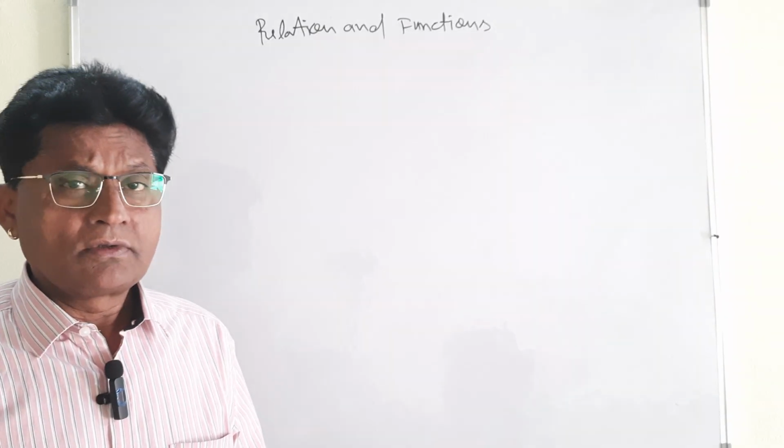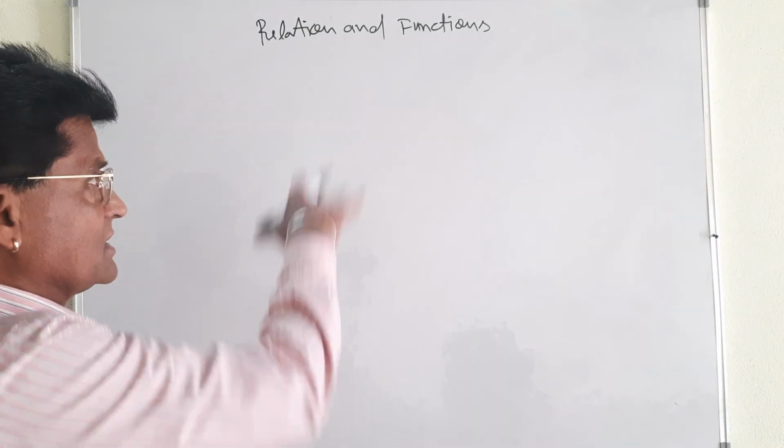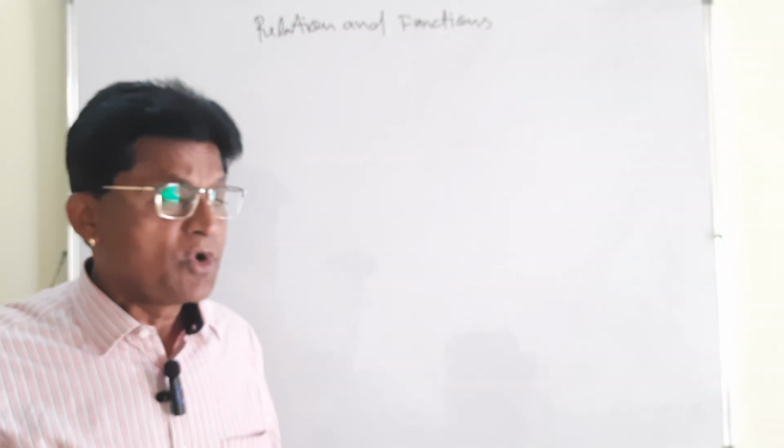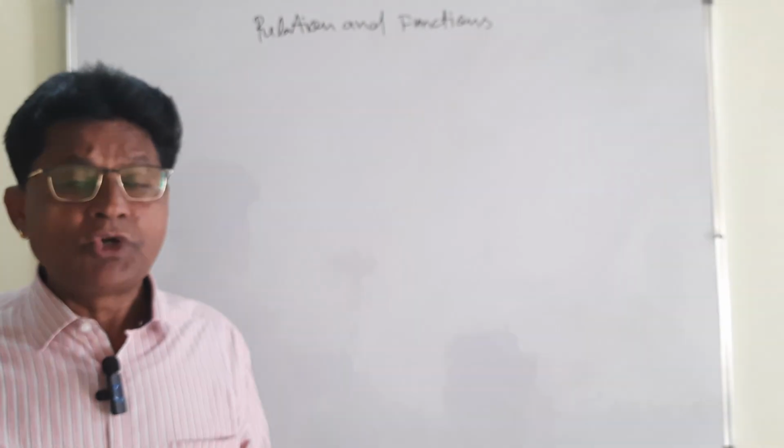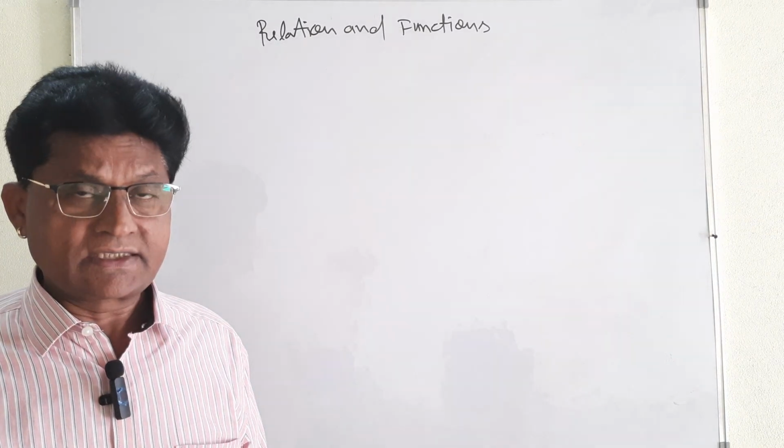You go through and see my videos properly and try to understand the concept, then you start the solution of the questions which I am going to give you today. Because as I told you, without the definition, without formula, it is very difficult to understand the questions.